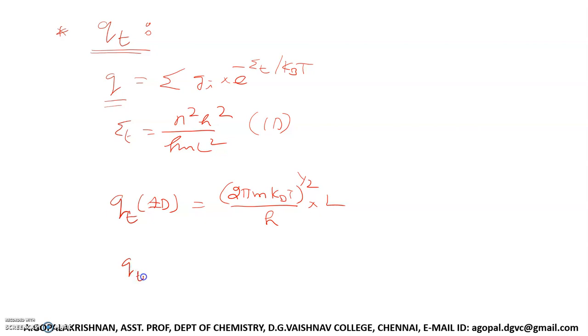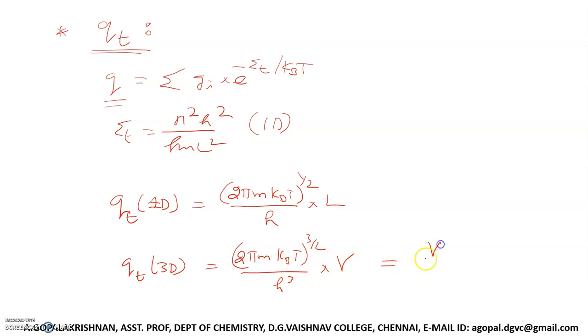So what is the translational partition function for three dimensions? For three dimensions, you have to multiply this for each dimension. So you'll get (2 pi m kBT) whole power 3/2 by h cube, into L into L into L, which is L cube. L cube is nothing but the volume of the vessel. Are you able to understand? So you'll get this formula.